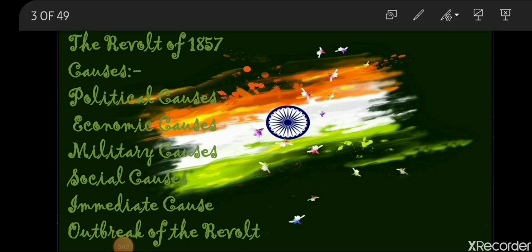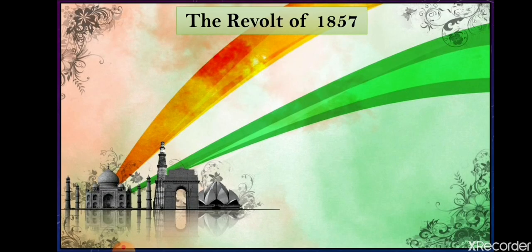You have also seen how people resist policies, like we have seen the revolt of tribals against the Britishers. People resist policies and actions that harm their interest or go against their sentiments. So let's start with the first topic, and that is the revolt of 1857. Let's have a look at the revolt of 1857.